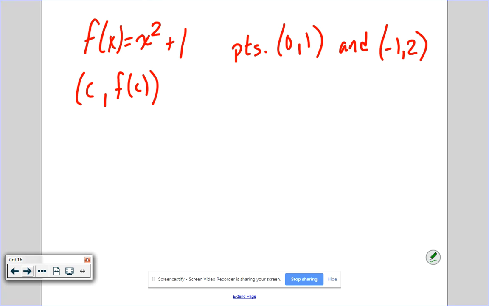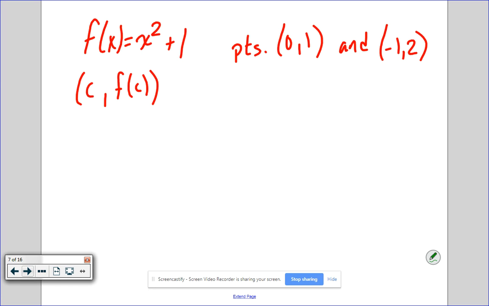All right. Now, we want to find the slope of our tangent line at those two specific points. Okay? We want to find the slope of the tangent line at those two specific points.